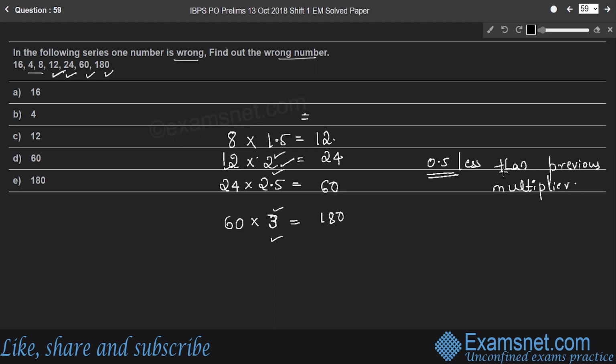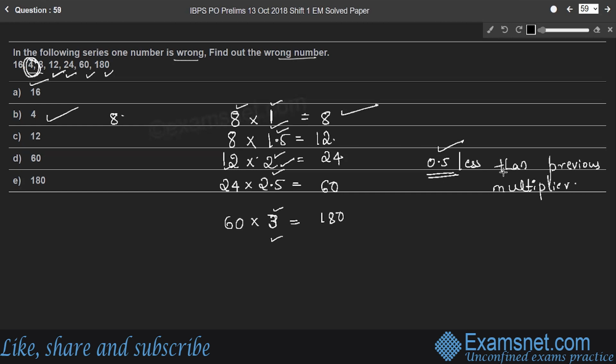So consider the number 8 as the product. Here the multiplier should be 0.5 less than the previous multiplier, that is 0.5 less than 1.5. Therefore, the multiplier should be 1. If the multiplier is 1, what should be the multiplicand? It is 8. But it is given that here the second number is 4. So 4 is the wrong number, right? That should be replaced by 8. So 8 into 1 becomes the next number, again 8.